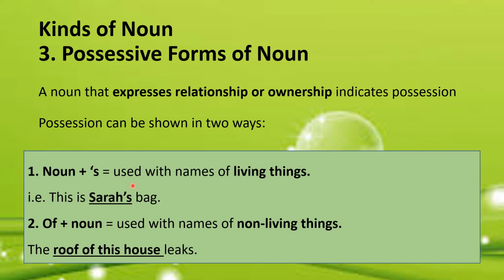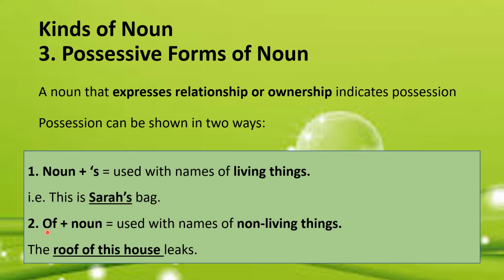For example, this is Sarah's bag. Sarah's here is possessive form of noun because it is a proper noun and after that apostrophe has been used to convert it into the possessive form.